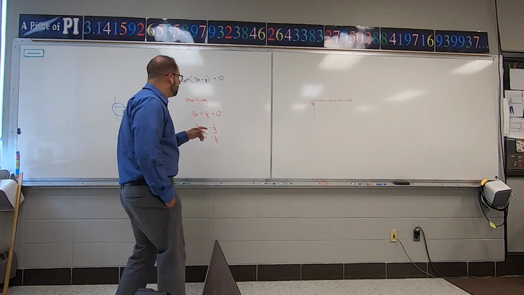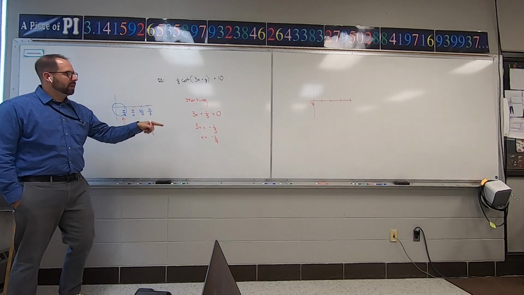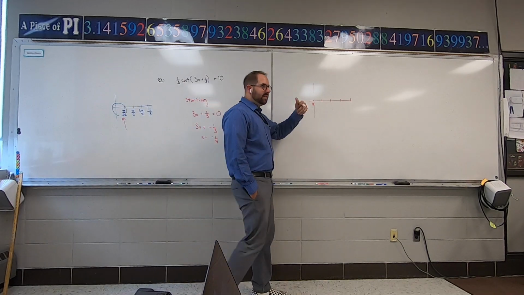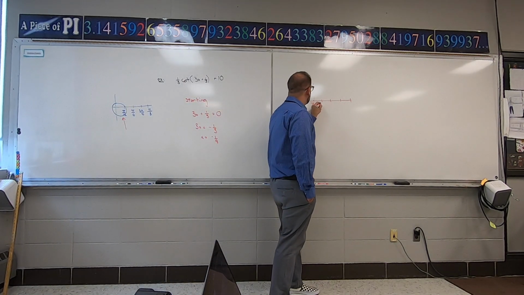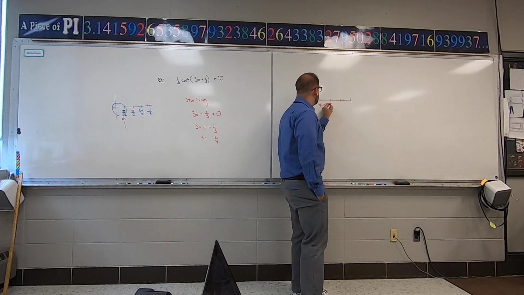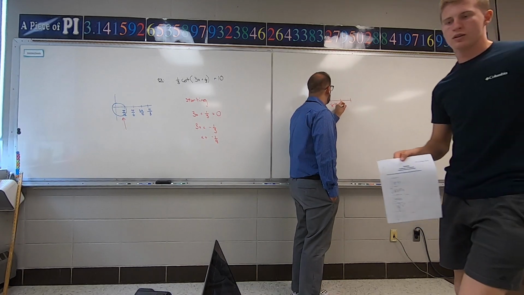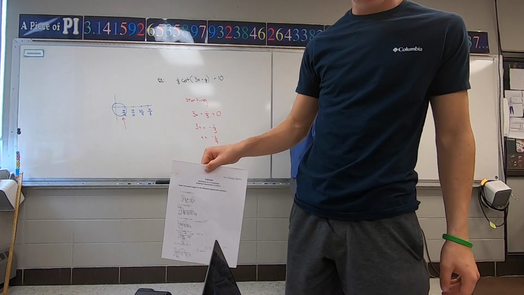To find each of the 4 markers, I use my spacing, and I just add it to my starting point. So the starting point was 1/9 to the left, and I'm going to add pi over 12. Now, I'm going to add another pi over 12, so this would be negative 1/9 plus 2 pi over 12. And you guys get the idea. I can just keep doing this over and over. Plus 3 pi over 12.